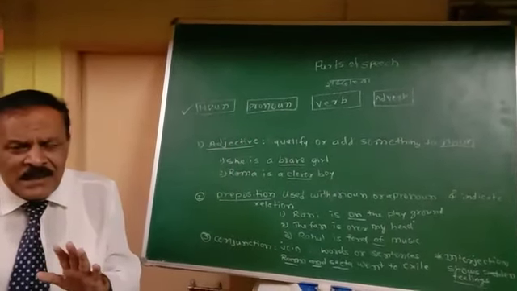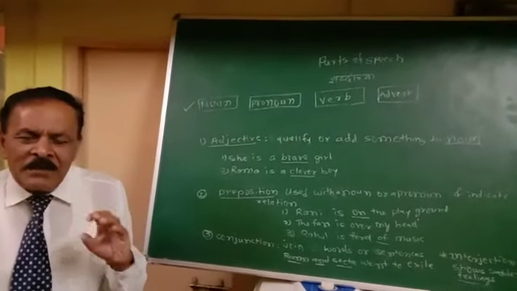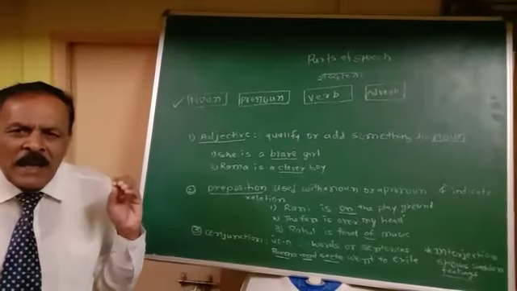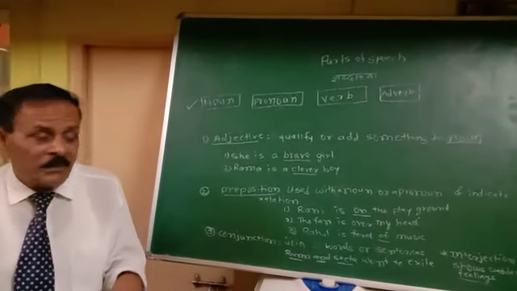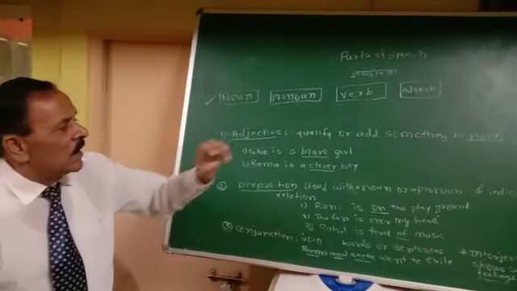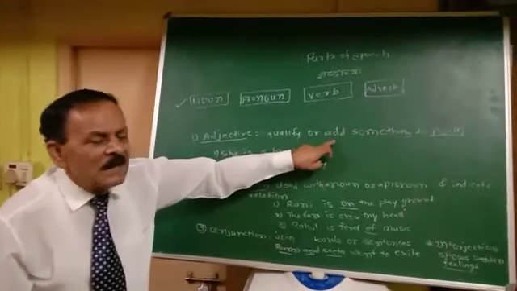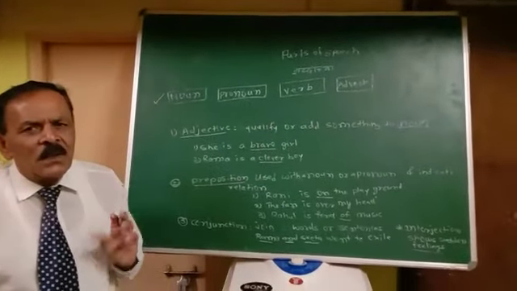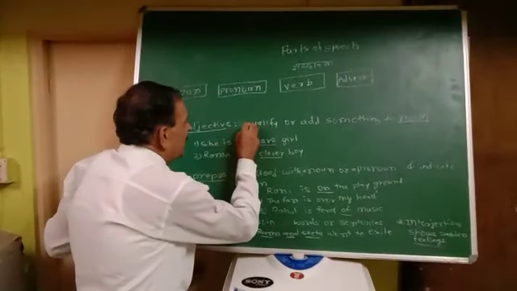What is adjective? A very simple explanation can be given about adjective. Adjective is a word which qualifies or adds something to a noun. Let us repeat it again.